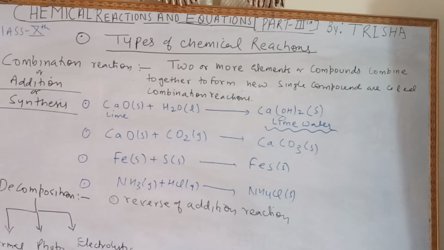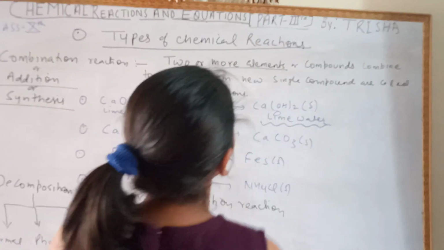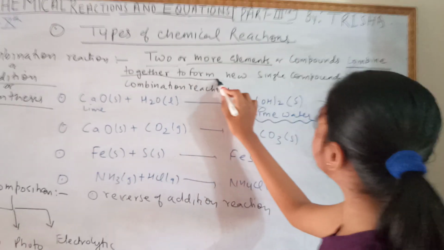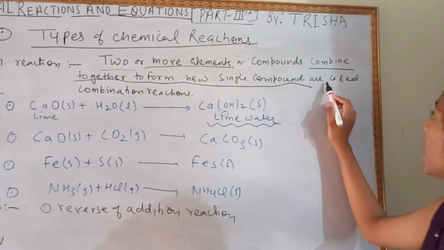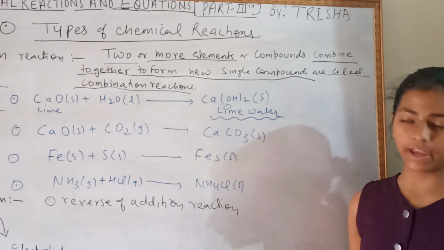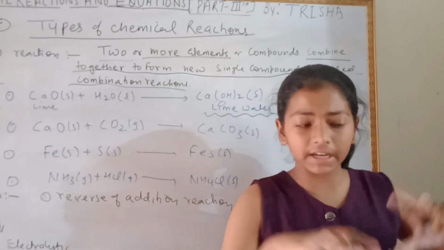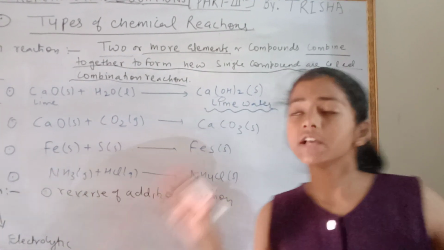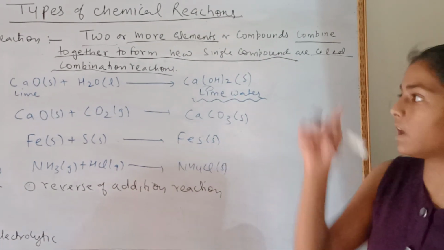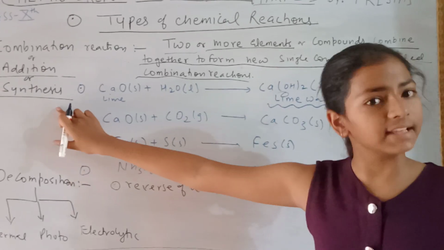These 3 reactions are the same. 2 or more elements or compounds which combine together to form a new single compound are called combination, synthesis or addition reactions. It means that one element or compound, there can be more than one, when they combine with each other and form a single compound, we call it a combination reaction, addition reaction or synthesis reaction.